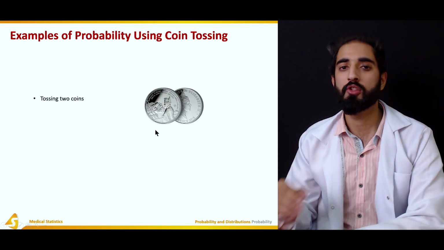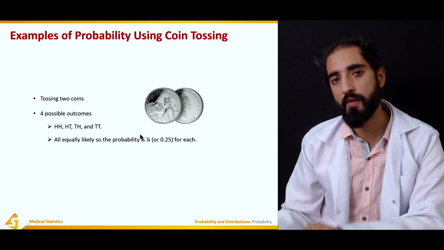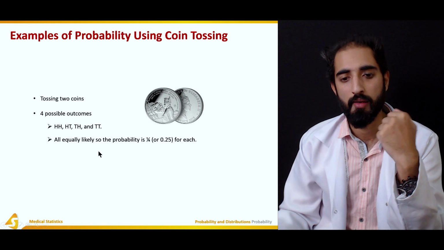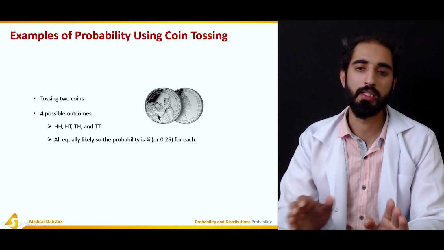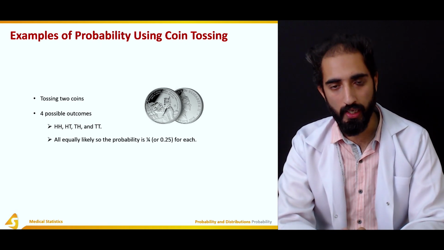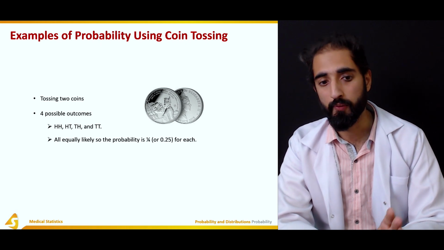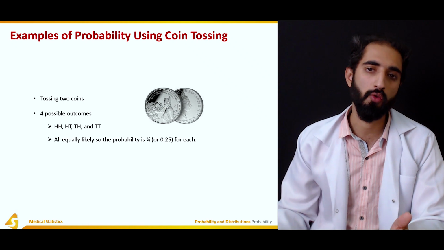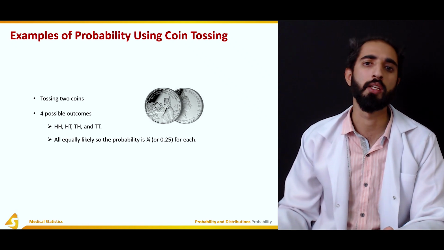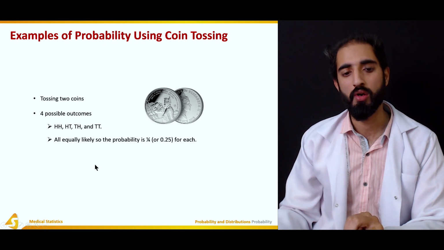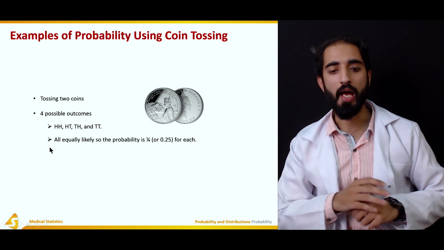On the other hand, if I toss two coins, now I have 4 possible outcomes instead of 2. It is possible that there would be heads on both coins. It is possible that there would be tails on both coins. It is possible that there would be a head on the first coin and tails on the second coin. And it is possible that there would be tails on the first coin and heads on the second coin. All are equally likely.